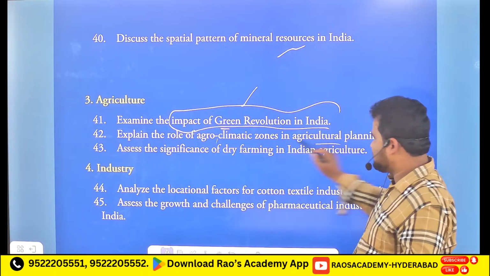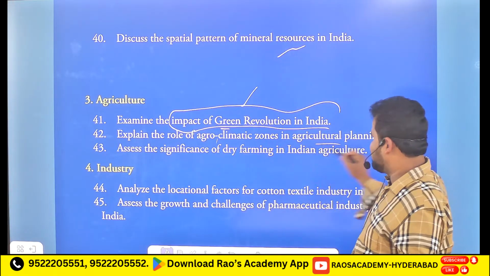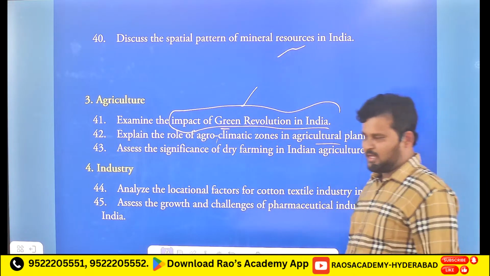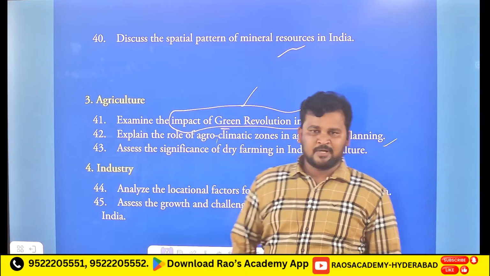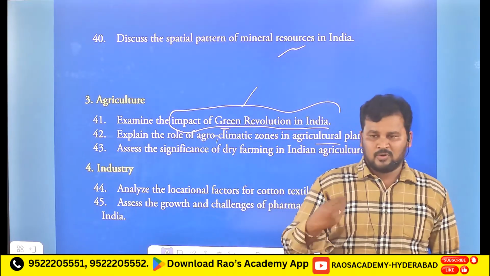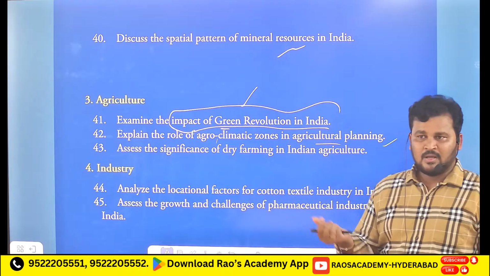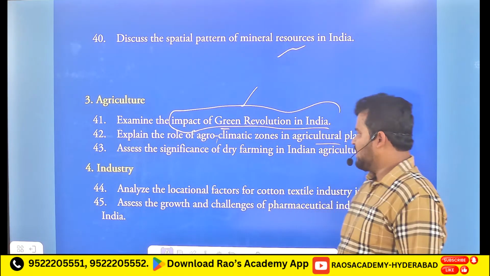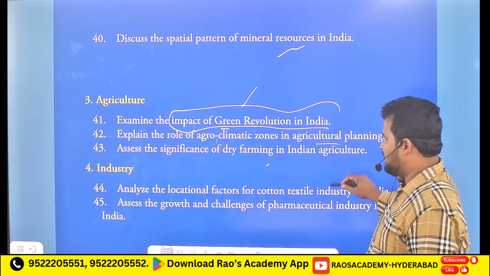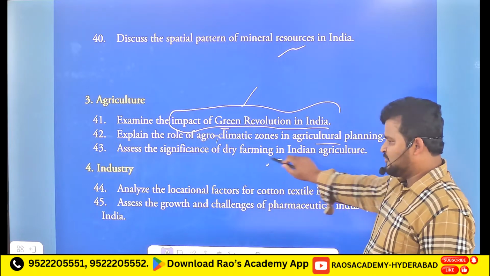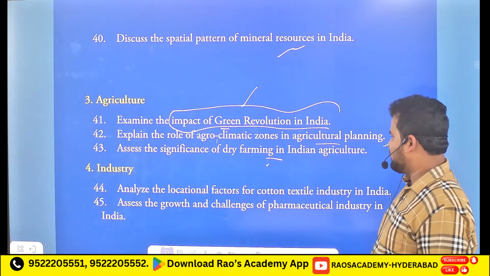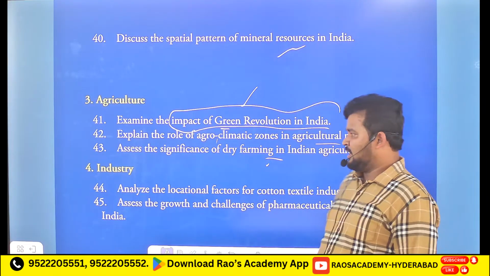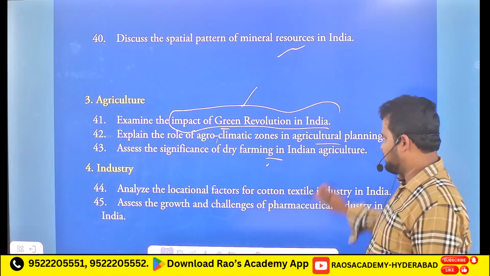Next after that, explain the role of agroclimatic zones in agriculture planning. Definitely, as of now we have 15 agroclimatic zones in India. With that information only, our policymakers make different policies. Clear? Then after that, 43, assess the significance of dry farming in Indian agriculture. This is an important question.